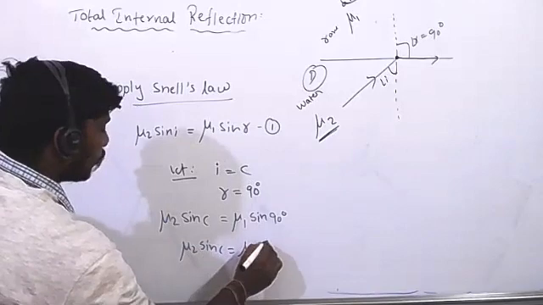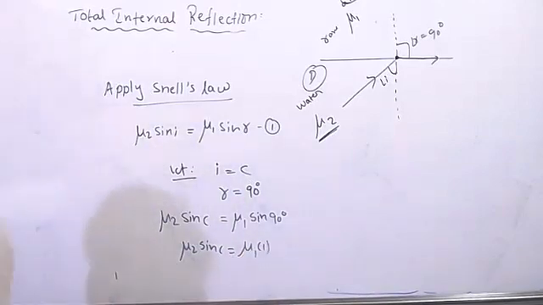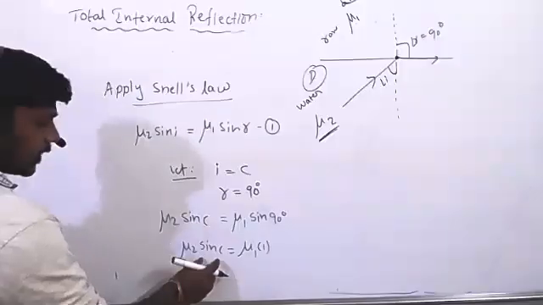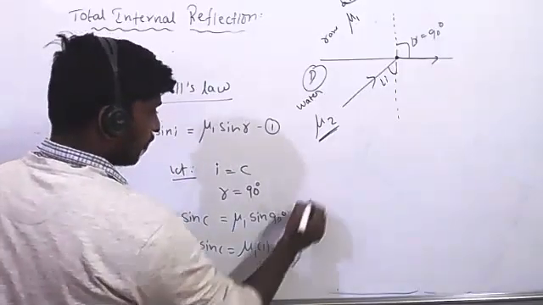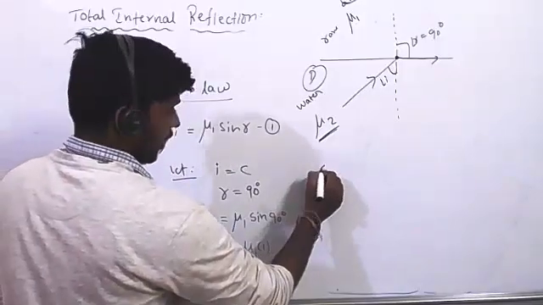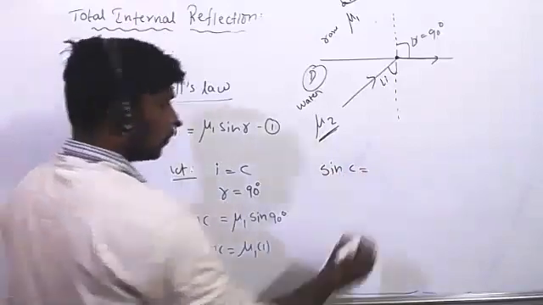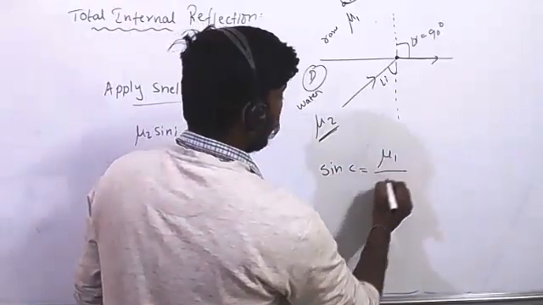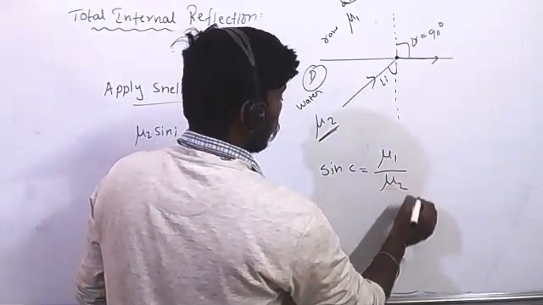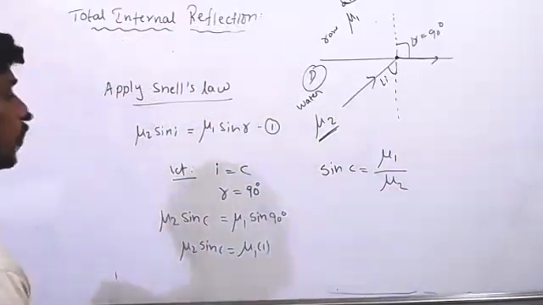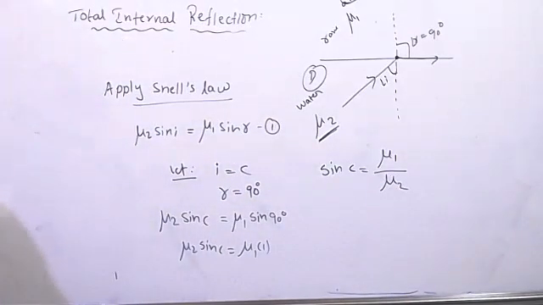Am I clear? Okay. So from this, sine C equal to mu1 by mu2. Sine C equal to mu1 by mu2.